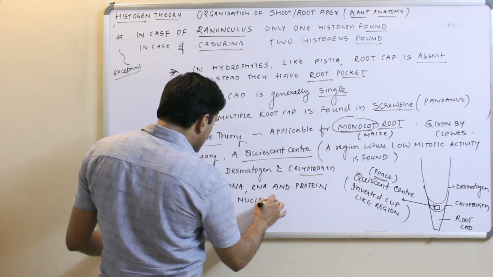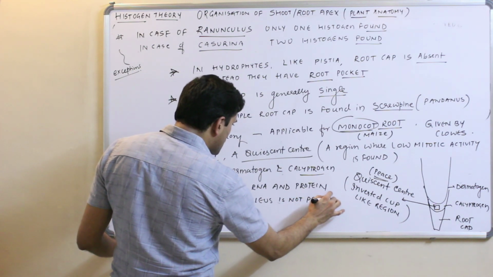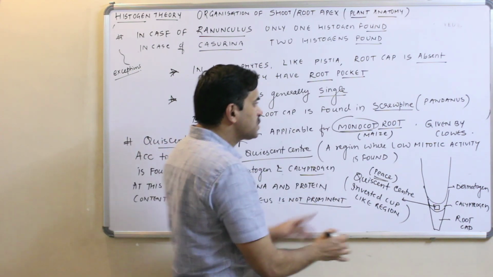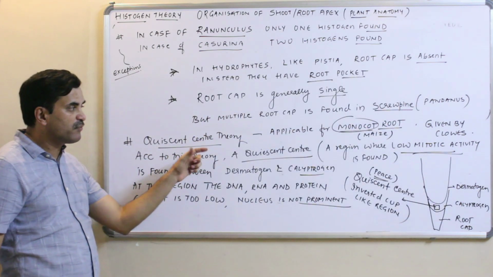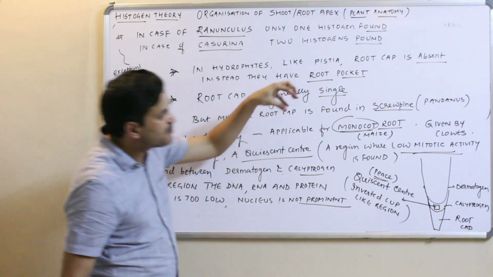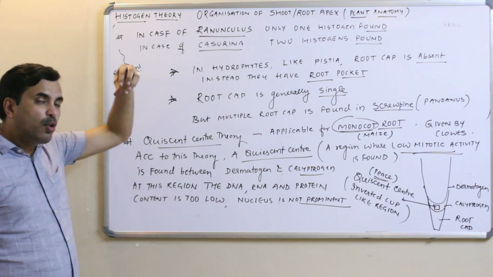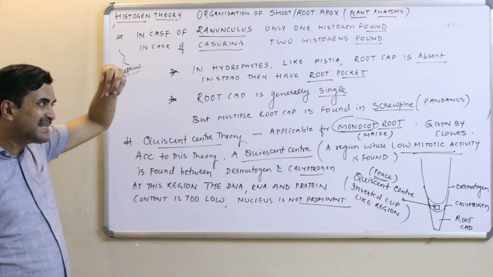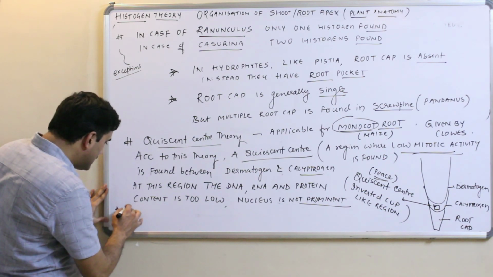The nucleus is not prominent, and there is also low mitotic activity. This is the feature of this quiescent center. So this quiescent center theory was especially given by Clowes for explaining the organization of the root apex in the monocot root. Right?